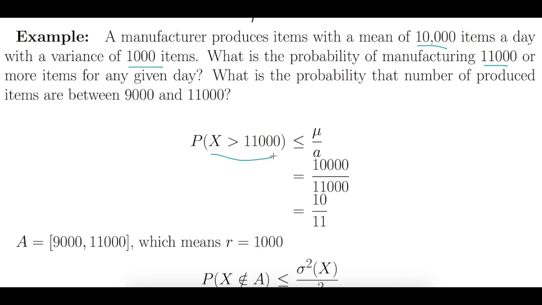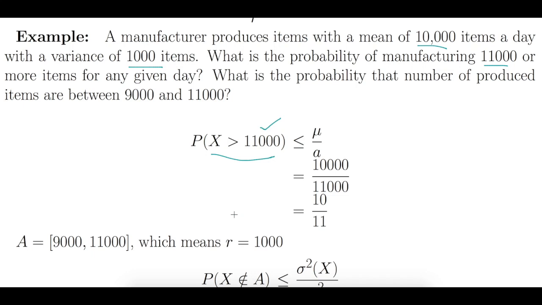So we can use the Markov inequality, and we know that this will give me mu over a, and this is my a here. So this is equal to 10,000 over 11,000, which is equal to 10 over 11. This means the probability that on any given day I will produce 11,000 or more items cannot ever exceed 10 over 11.